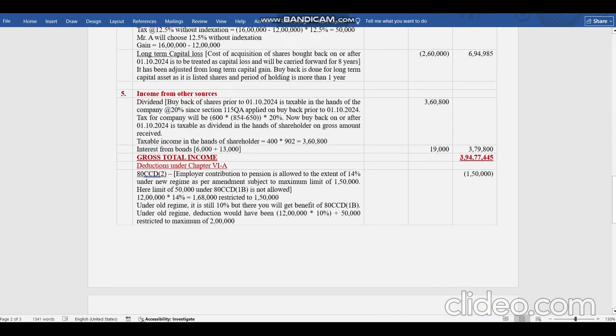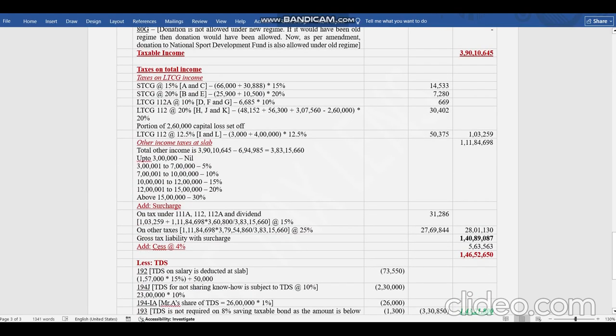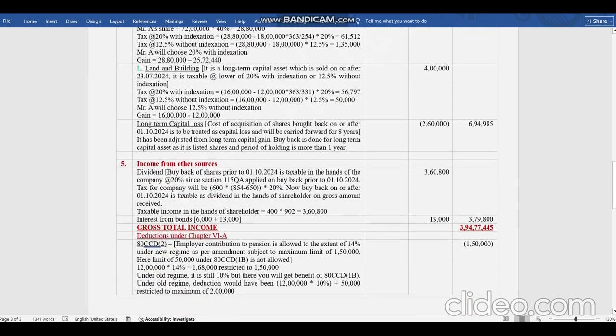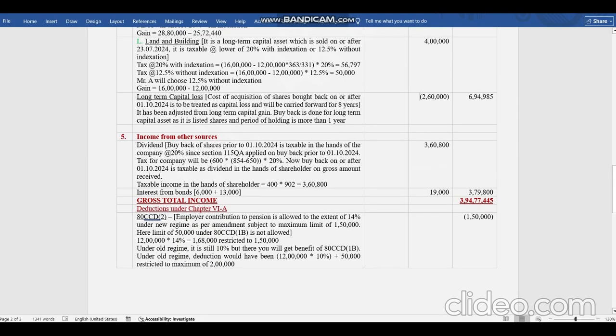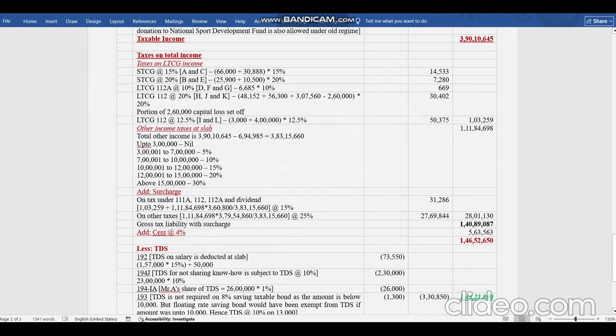So these three income we'll consider over here 112, and then we will allow, see now what is the case, we have some long term capital loss that can be set off by him, 2,60,000. How it will be set off? See here, 112, it cannot be set off from 112, it can be set off from 112A also. So it will be set off from the highest rate of tax, where he is paying highest rate of tax. So in these long term 112A, 112, if you see 112 is at 20%, is having the highest rate of tax. So first he will exhaust this 2,60,000 from here. In our case, he had the limit, he exhausted full 2,60,000.